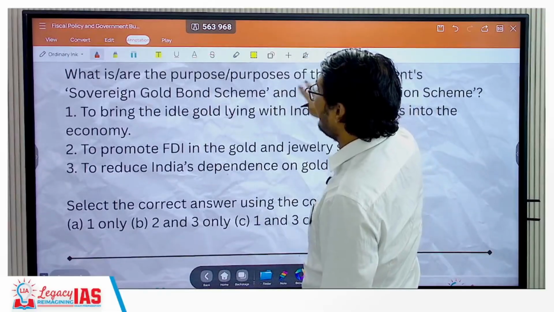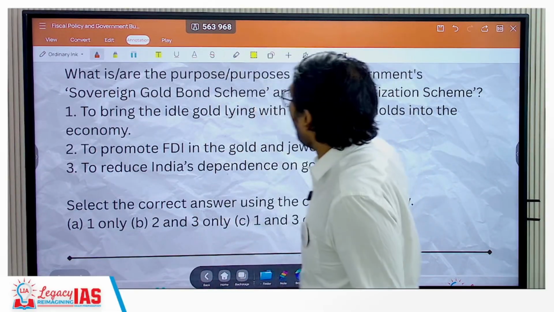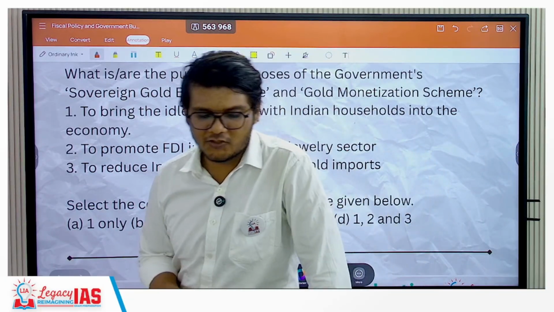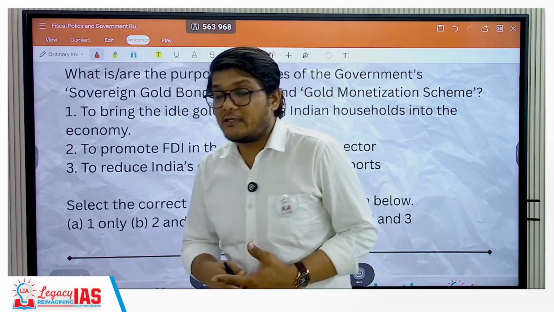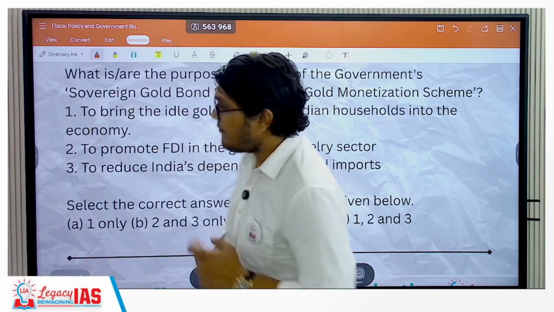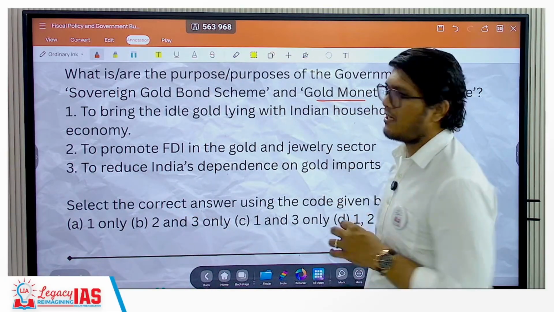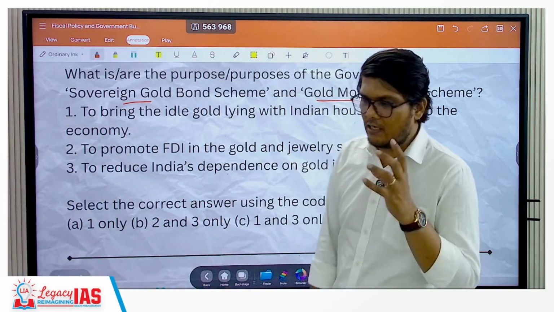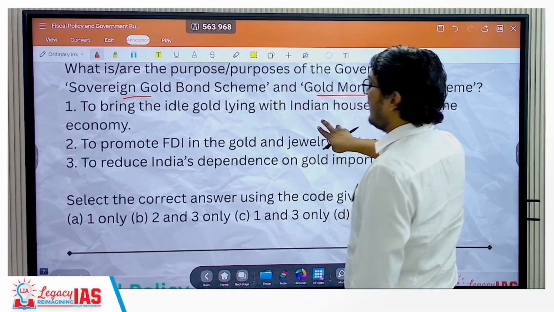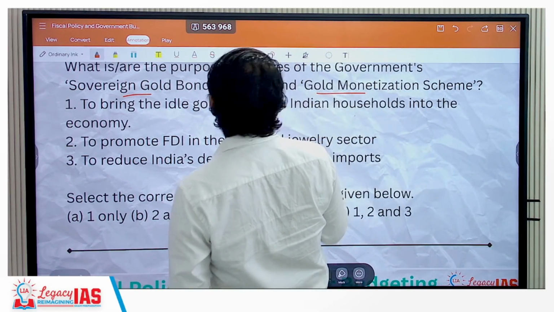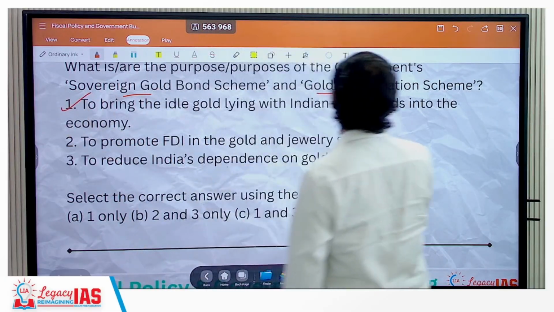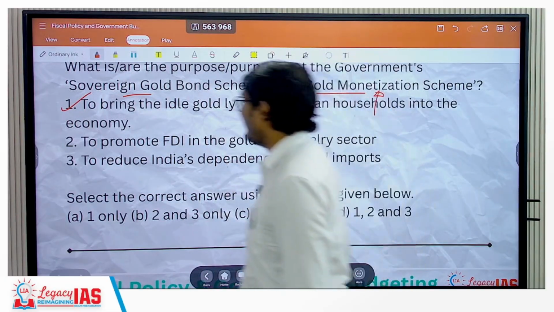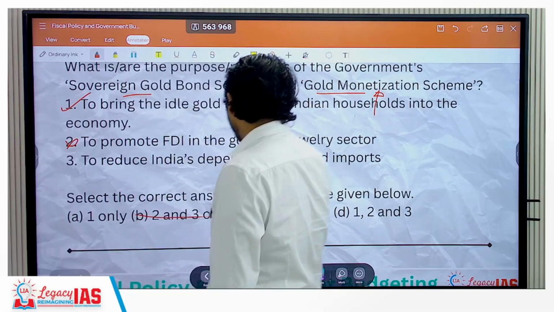Let's move ahead. 2017. What is the purpose or purposes of the government's sovereign gold bond scheme and the gold monetization scheme? Now, ironically or maybe weirdly, both the schemes have been taken back by the government. The gold monetization scheme was taken back way back. Now, very recently, the sovereign gold bond scheme has also been taken back by the government. So what are the purposes is what they are asking. To bring the idle gold lying with Indian households into the economy? Yes, this was the motive of the gold monetization scheme. Number 2, to promote FDI in the gold and jewelry sector. That is incorrect. First is correct, second is incorrect.